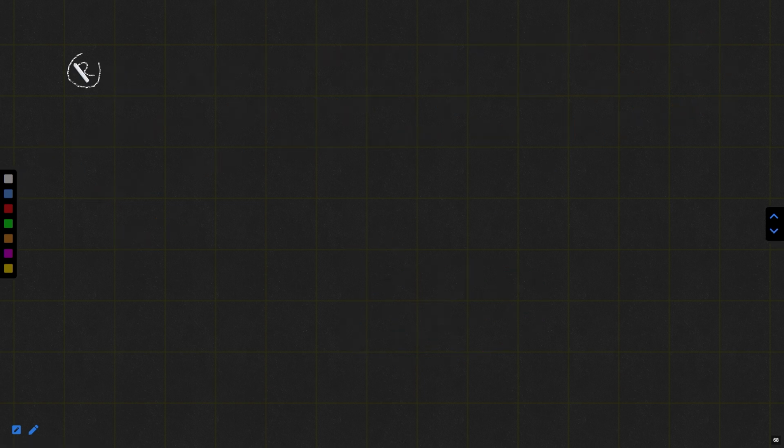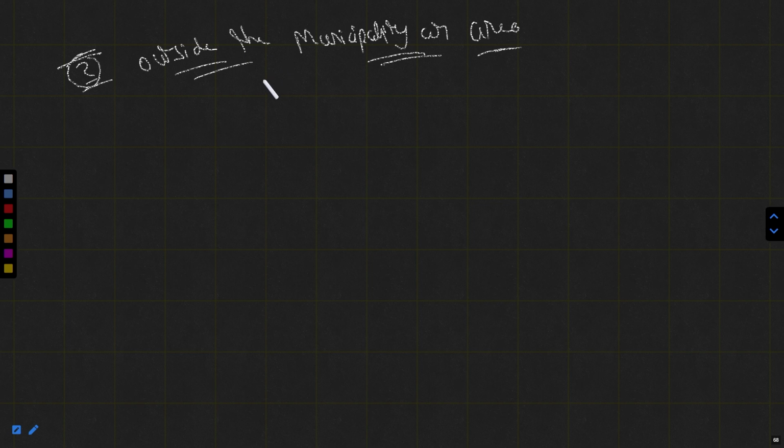Second case is outside the municipality or area. Suppose there are 2 municipalities, this is the first one, this is the next one. The bank previously lies here and now they want it to be here. So in this scenario, they are changing the municipality.